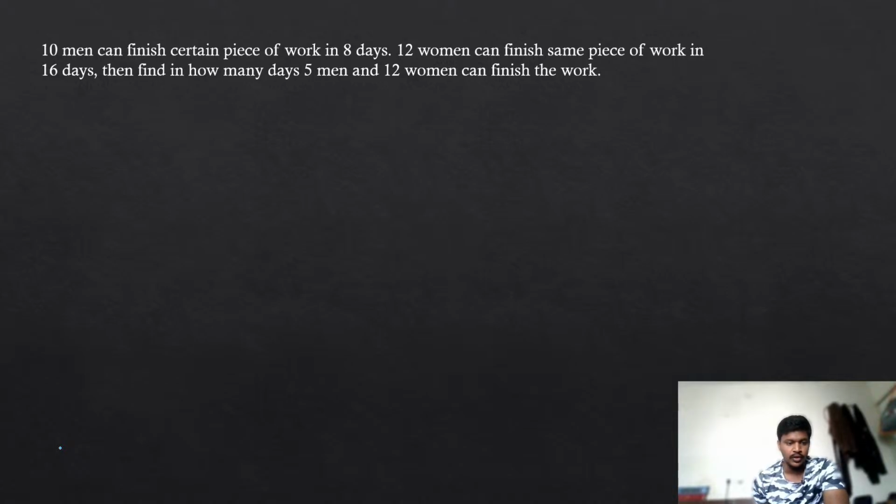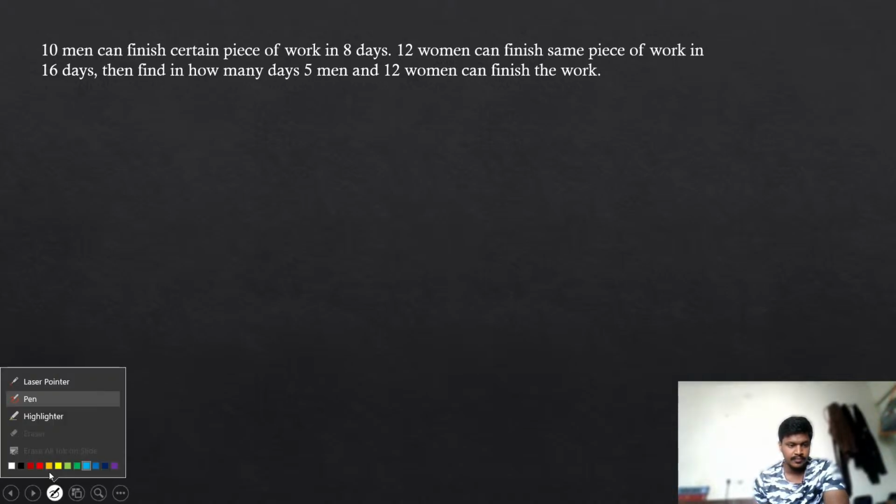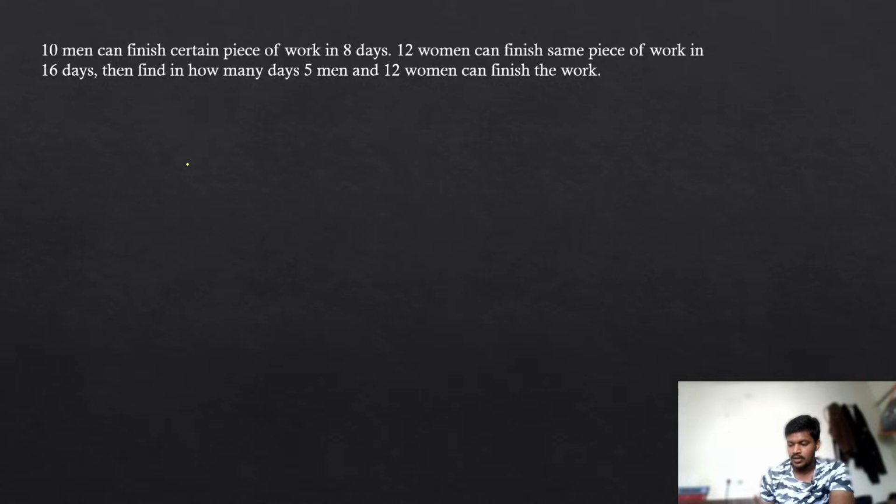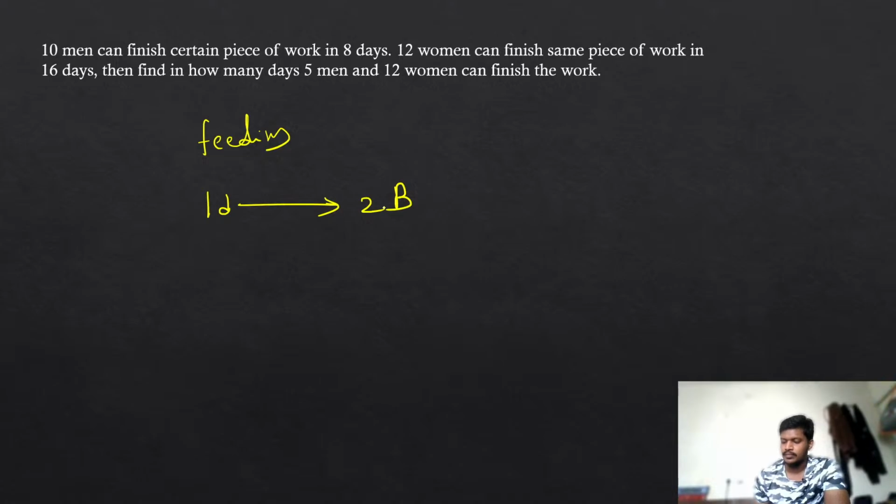Now listen very carefully for what I am saying. See guys, listen. Let us take, I am talking about feeding. To feed one dog, I want 2 biscuits. Let us take, I am having a dog. So if I want to feed only one dog, I want 2 biscuits. Now, if I want to feed 5 dogs, how many biscuits do I require?